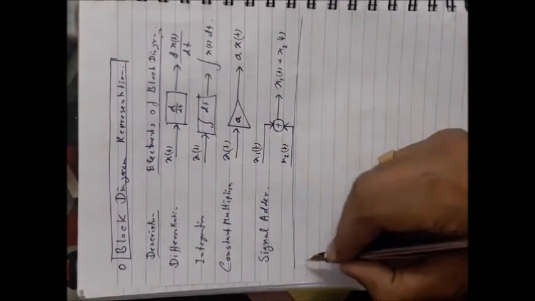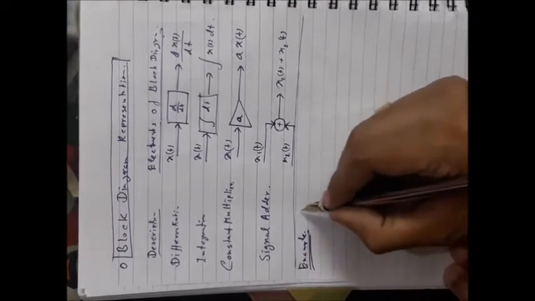So these are all different types of components, or different types of pictorial representation of different operators. Okay, now I am going to discuss how you can draw the block diagram of a given system. Suppose your given system is any example.